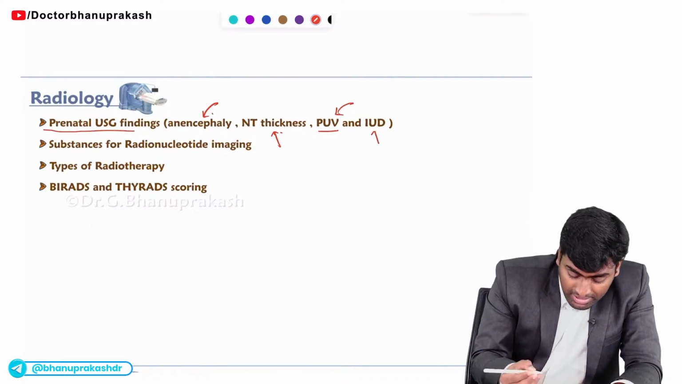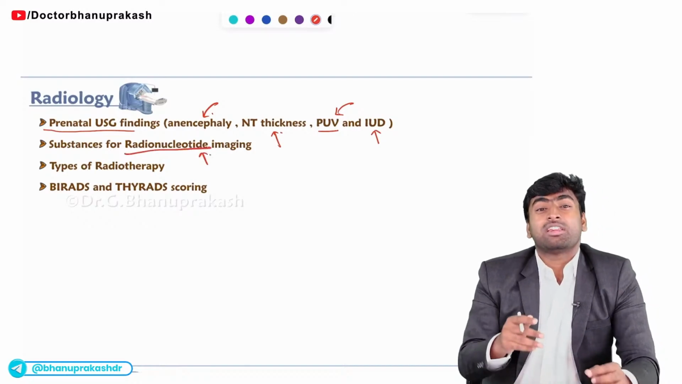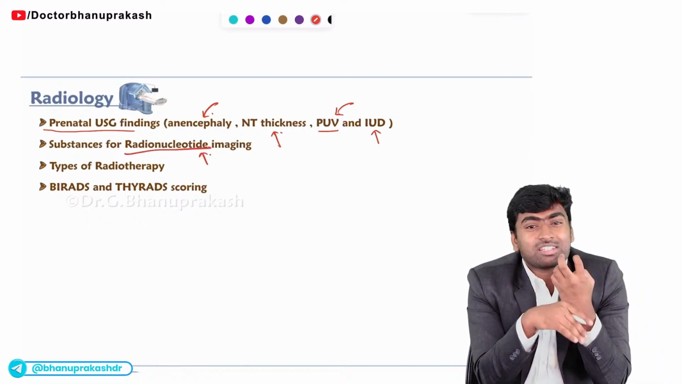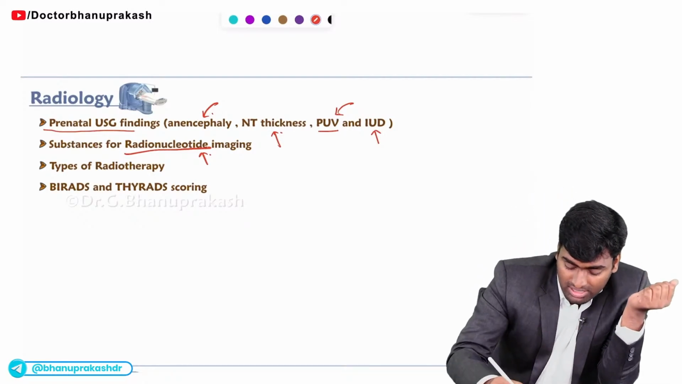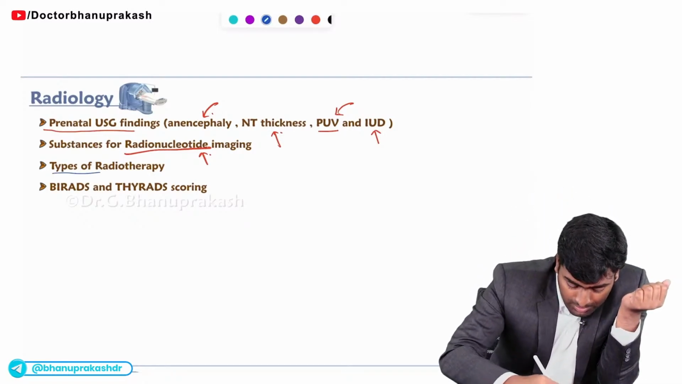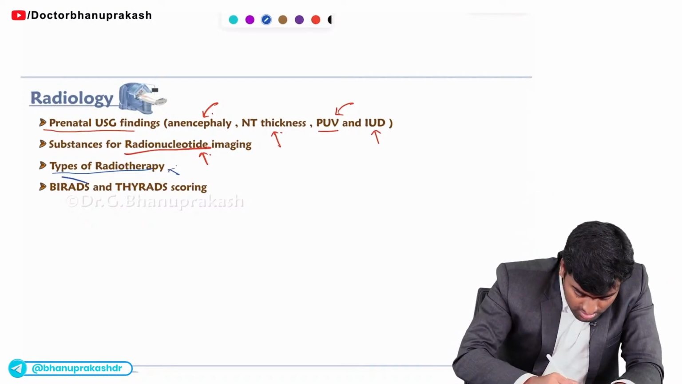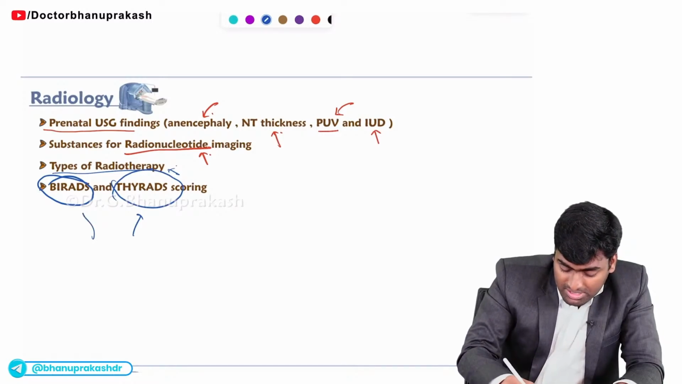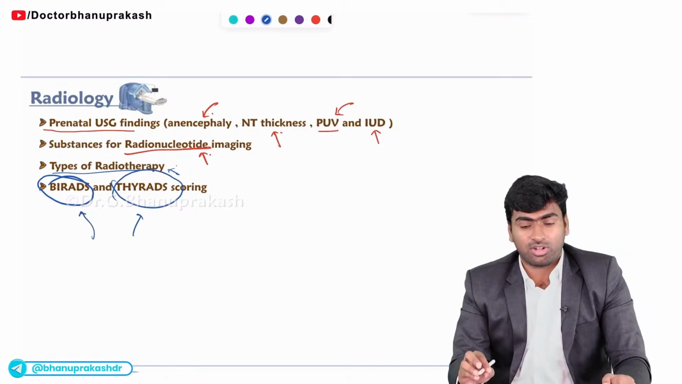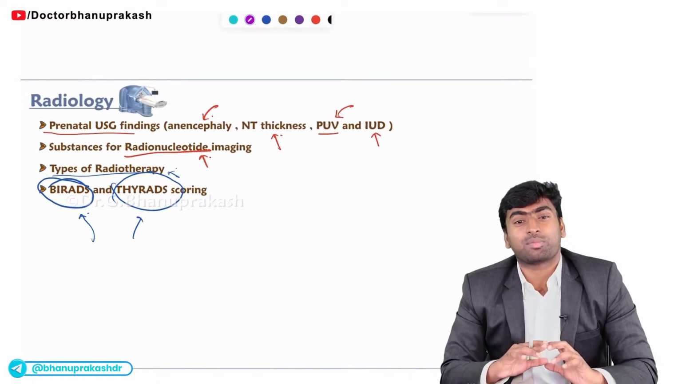Okay. And finally, you should know about radionuclide imaging. In radionuclide imaging, you should know what substances we use, and the types of radiotherapy, like hypofractionated radiotherapy. And these two scores are very popular, so they will be asked in future examinations: the BI-RADS and TI-RADS scoring. So these are the most important points from the radiology part.